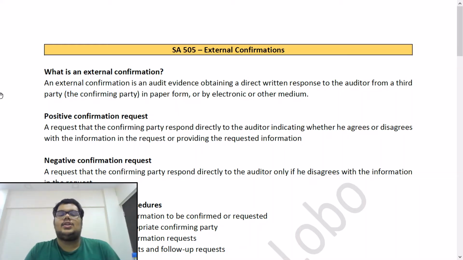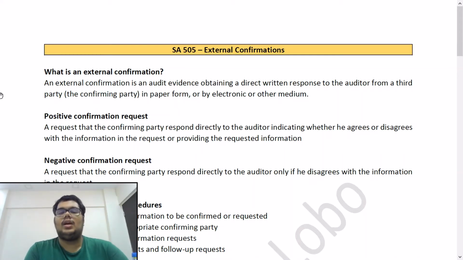Hi guys. So today we'll be doing SA 505, external confirmations. So a little background about this standard on auditing. Now what is an external confirmation? It is a kind of audit evidence which the auditor obtains from a third party.